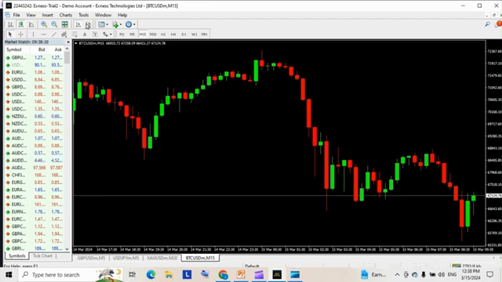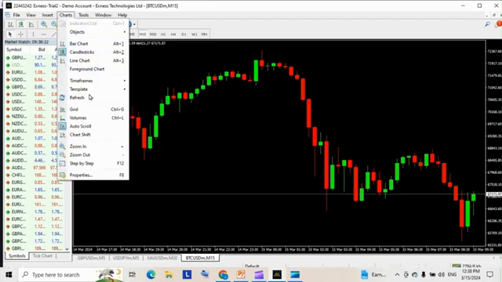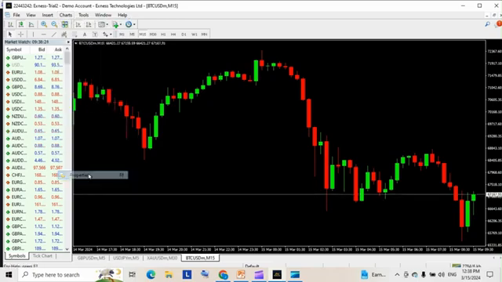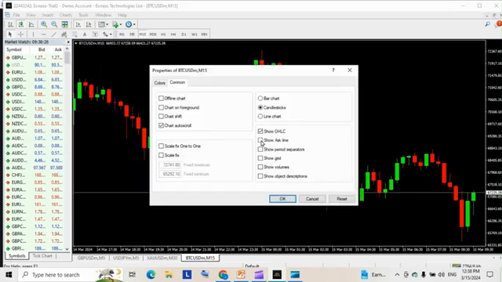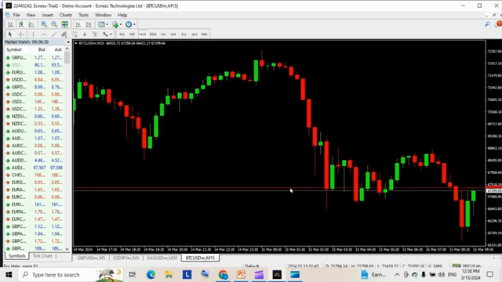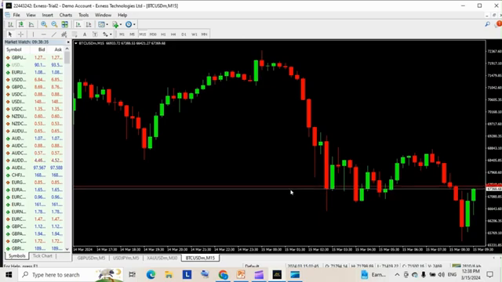So if I just go back here and go to properties and say show, then basically this is it. So this is the red. The red line is the ask, the price at which you are going to buy. If you want to sell, you sell with the blue. The colors might vary from what I've shown you, depending on the broker you are using. So this is the ask price. The difference between the ask and the bid is what we call the spread.